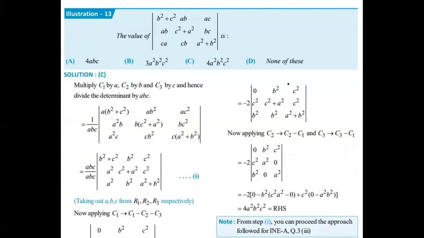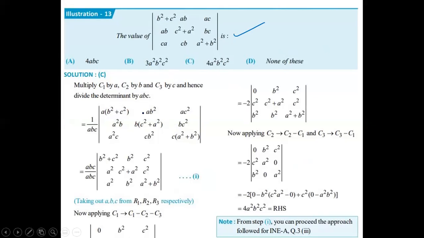So homogeneous equations, can any one of them be inconsistent? No. X is equal to 0, Y is equal to 0, Z is equal to 0. Homogeneous equation. Last time one of the students asked, sir, what is the proof? This is the proof.